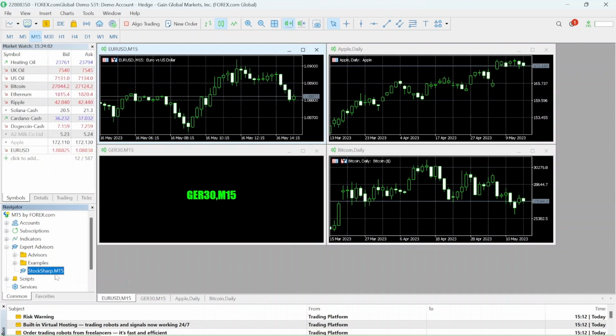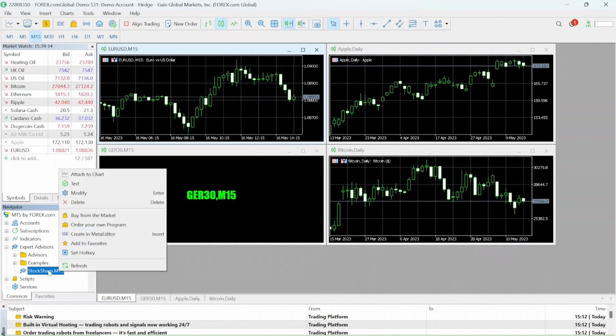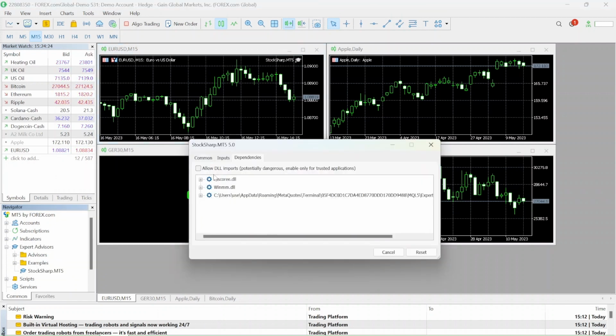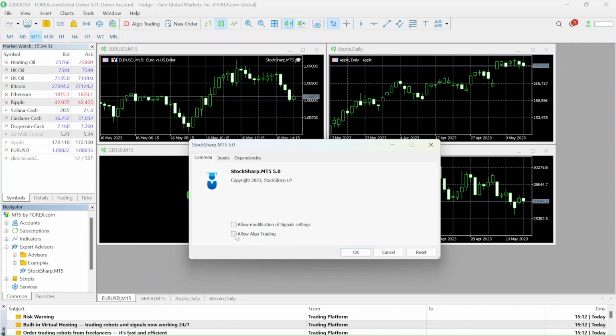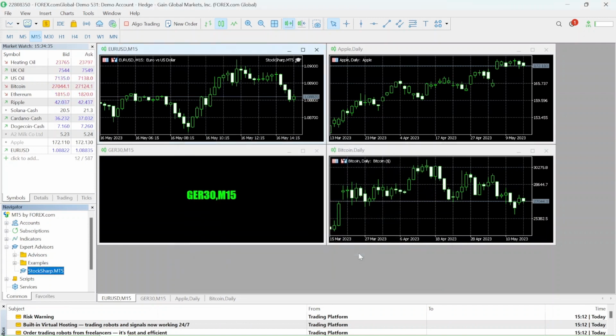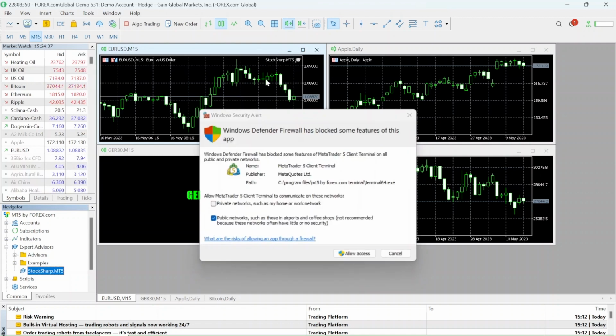It's called StockSharp.mt5. Then, we click Attach Chart. Select Allow DLL. Select Allow Trading. And click OK. The Windows Defender will warn us that we started our connector. We click Allow Access.